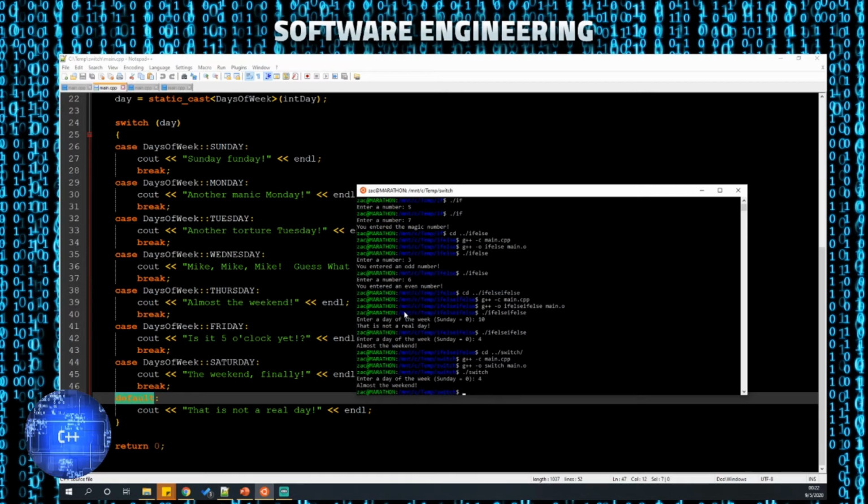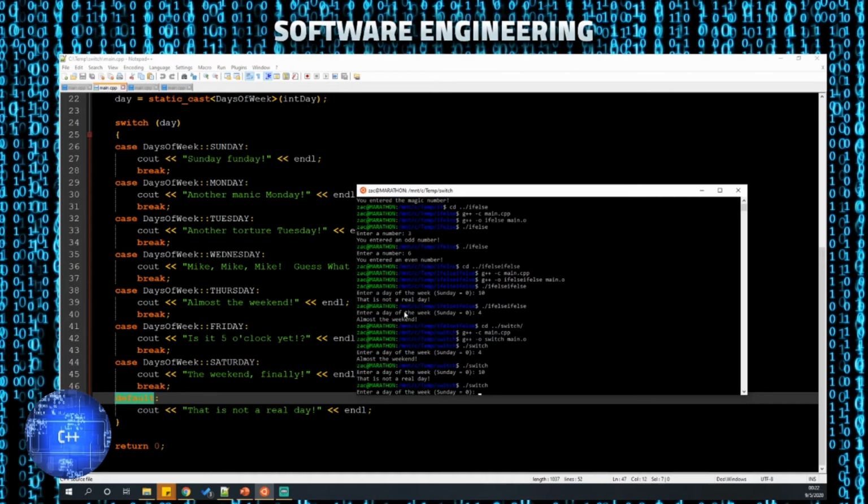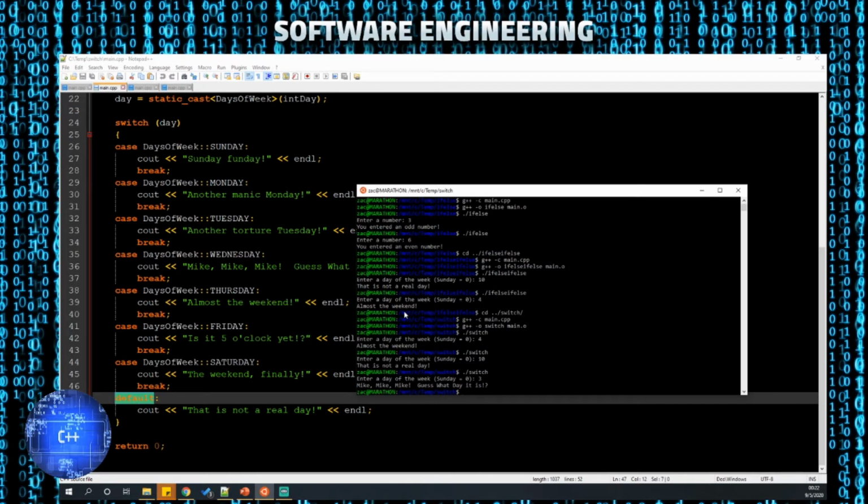So just to show you the previous example, those same two values that I did in the previous one, you get the same results. And if I do something else, it also gets exactly what we'd expect.